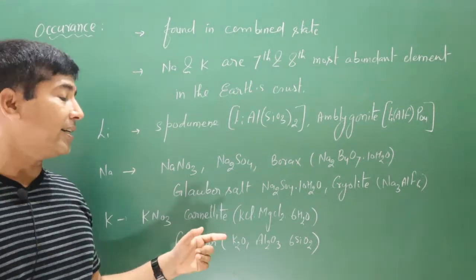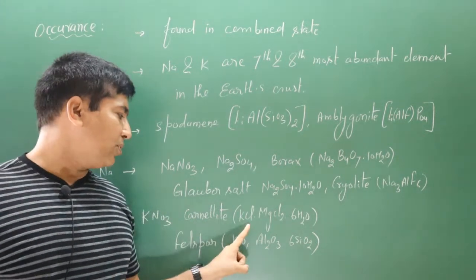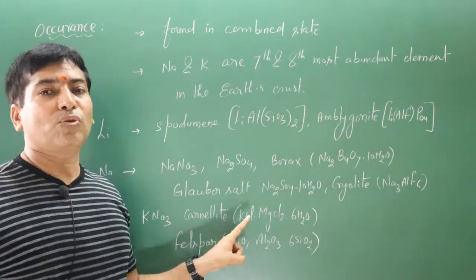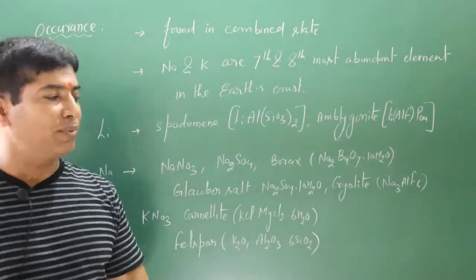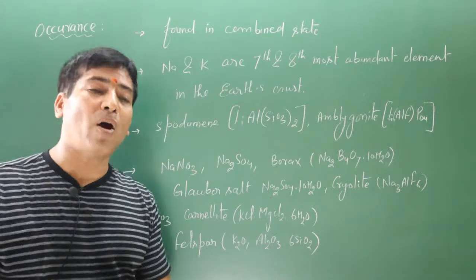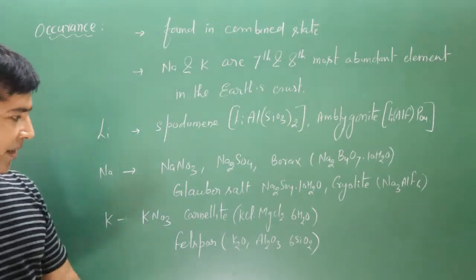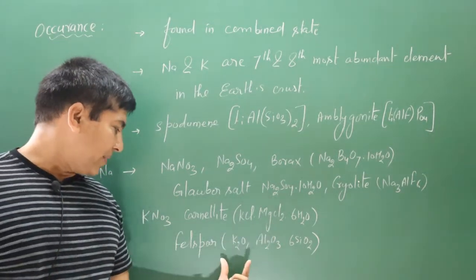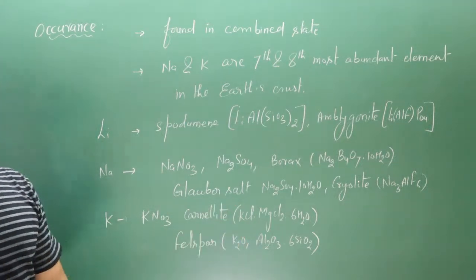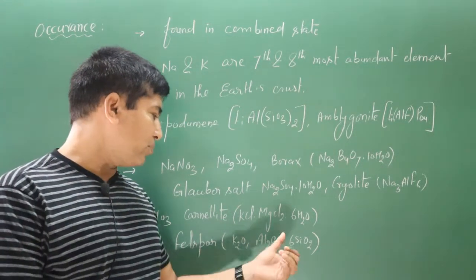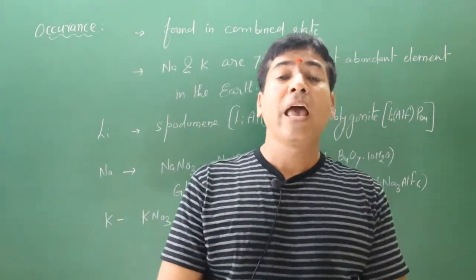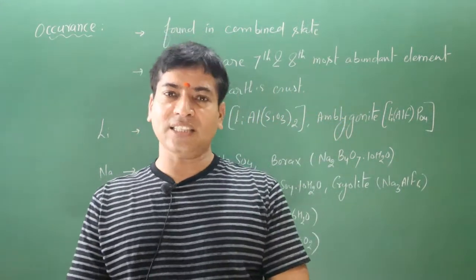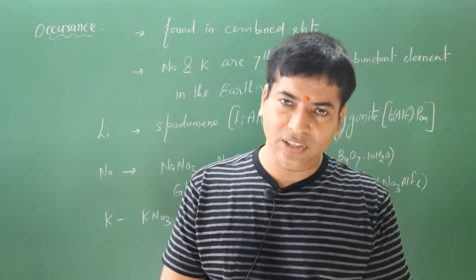Next we have carnallite. It is a double salt. You can see KCl, potassium chloride is one salt, magnesium chloride is another salt. This is a hydrated double salt because you can see 6 water molecules in the form of crystals are present. In this case potassium is present. Next we have feldspar. In this case also you can see potassium is present. Potassium oxide, aluminum oxide, then we have 6 SiO2. So these are some occurrences of alkali metals. Now let's discuss the physical properties of these elements.